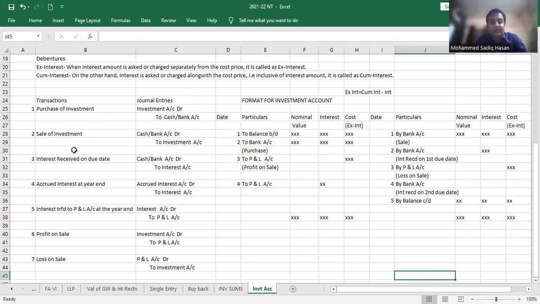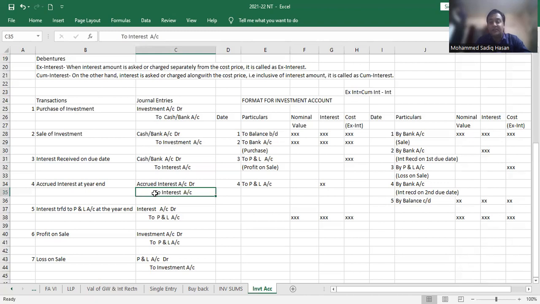Then whatever interest you have received. Whenever you receive any amount, money is coming in, so debit what comes in, and the name of the income is interest. And any interest which is outstanding, still to be received in the year, so anything which is outstanding is a future asset, so that will be debited. And what exactly is the source of that income which is still to be received?